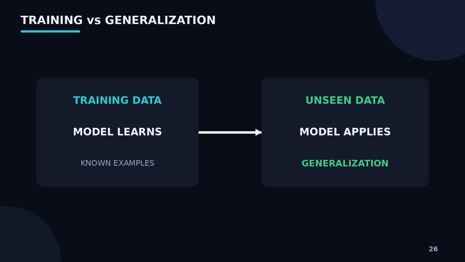So, there are two different things we care about. First, can the model learn from the training data? And second, can the model use what it learned to make good predictions on data it hasn't seen before? The second one is especially important because in the real world, our model will constantly encounter new data.